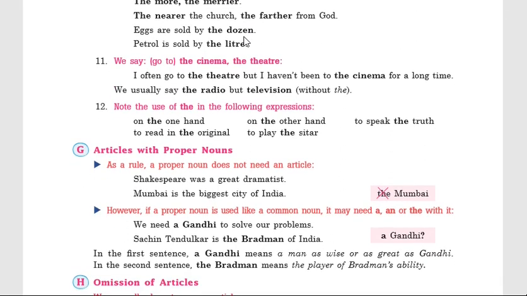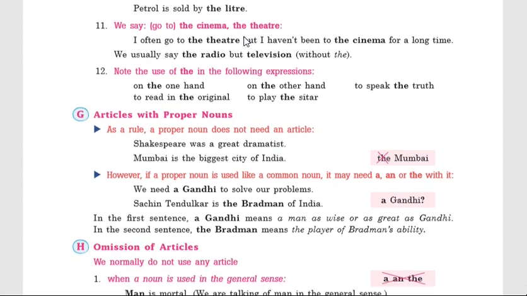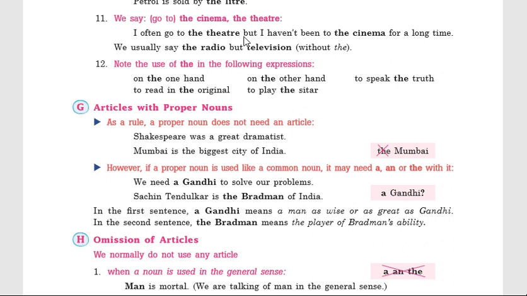Thereafter, rule number 11, we say go to the cinema, the theater, etc. We often go to the theater, but I haven't been to the cinema for a long time. We usually say the radio but television without the. These are common expressions. When we say radio we use the, but we don't generally use the before television.